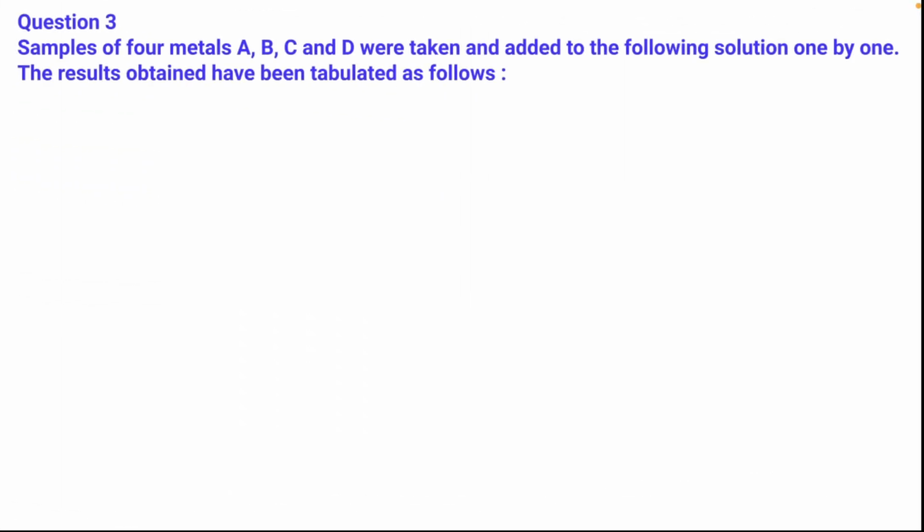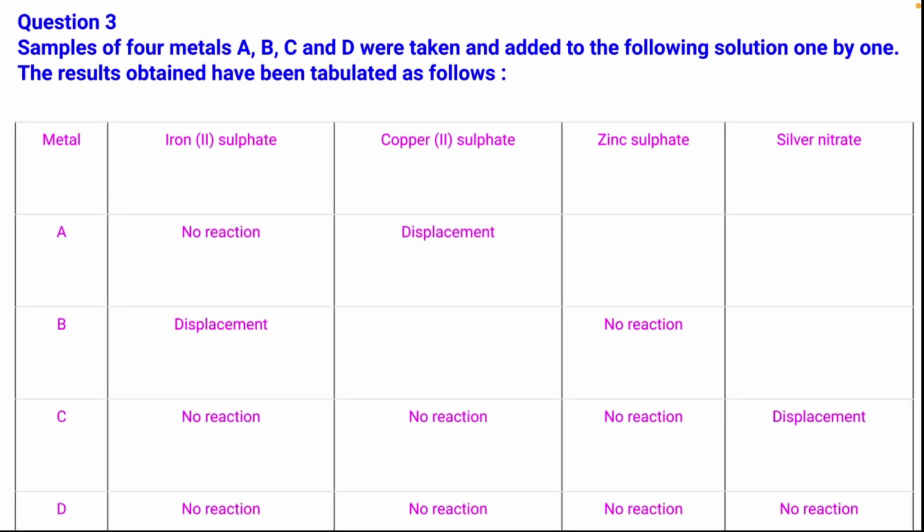Next we have, samples of 4 metals A, B, C and D were taken and added to the following solutions one by one. The results obtained have been tabulated as follows. Metals A, B, C and D; the solutions are iron sulfate, copper sulfate, zinc sulfate and silver nitrate. Now if we add metals A, B, C and D into these solutions, what changes take place?